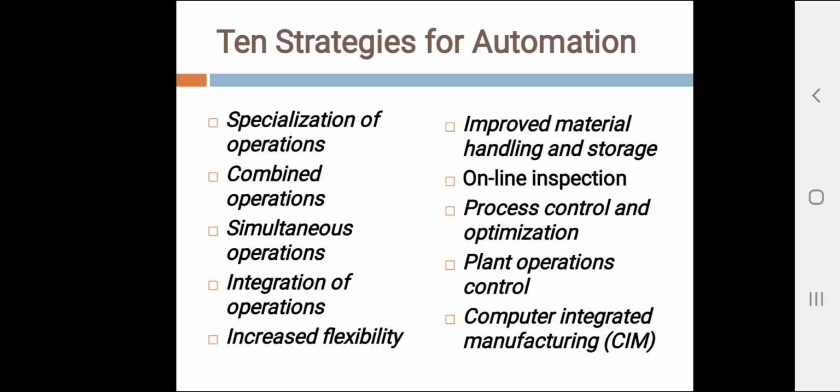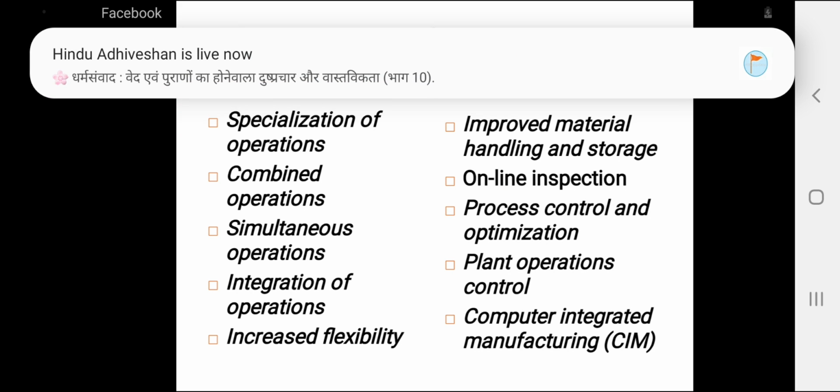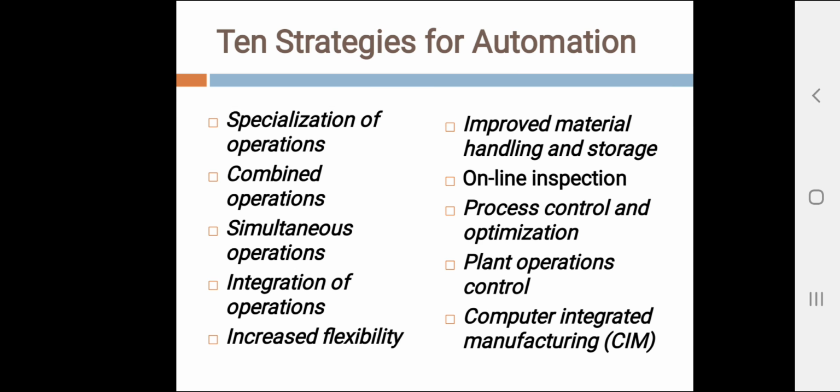So out of these, the first is specialization of operation. What is this specialization of operation? The first strategy involves the use of special purpose equipment designed to perform one operation with the greatest possible efficiency. This is analogous to the concept of labor specialization, which has been employed to improve labor productivity and to reduce time.